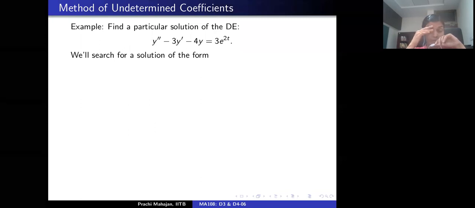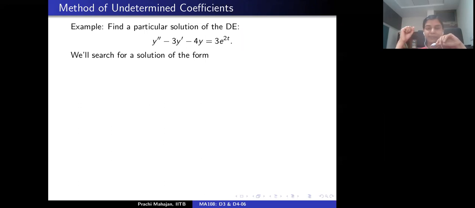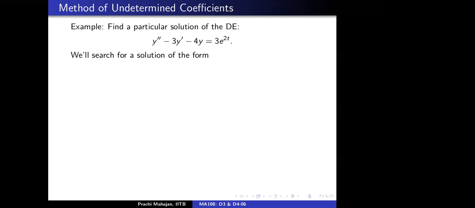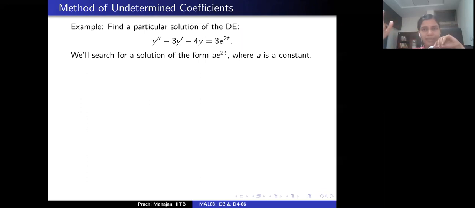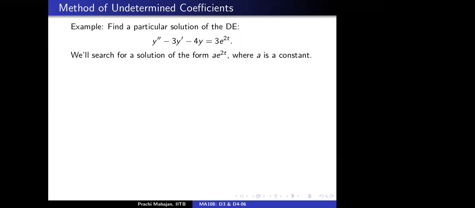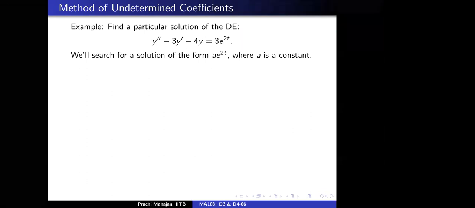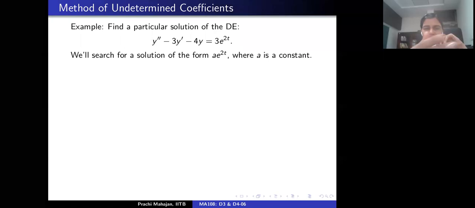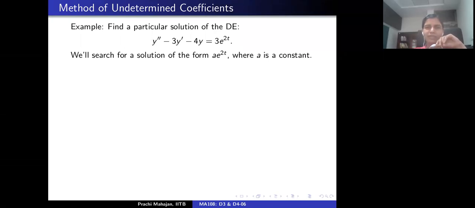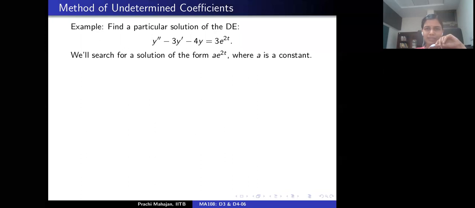You should make a good guess. What should you look for? How should the solutions look? E raised to the power mx. So you should look at solutions of that form. In fact, you can specify m also. It should be 2, isn't it? Yes, that's a good case, because no matter how many times you differentiate, it's not going to kill the exponential, so that term is going to survive.